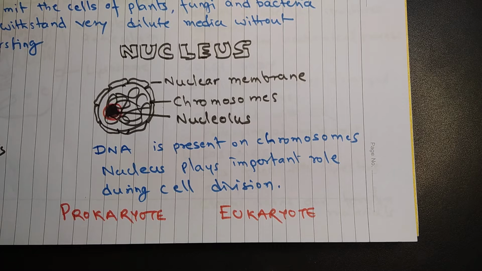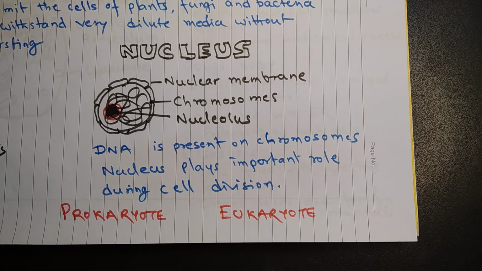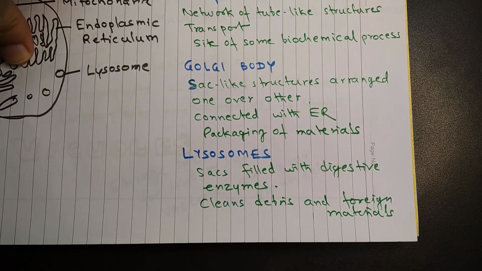All the bacteria are prokaryotes. And if nucleus is present or membrane bound genetic material is present, then the organisms are called eukaryote. So organisms other than bacteria, all of them come under this category, eukaryotes. So fungi, plant, animals, all of them are eukaryotes.